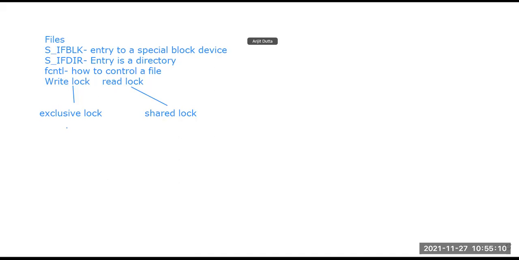For file permission, we can change the permission of a file or a directory using a particular system call or command. The system call or command is known as chmod. This is a system call or command that helps to change the permission of a file or a directory. So this is just the given information: chmod is used to give or change the permission of a file or a directory.